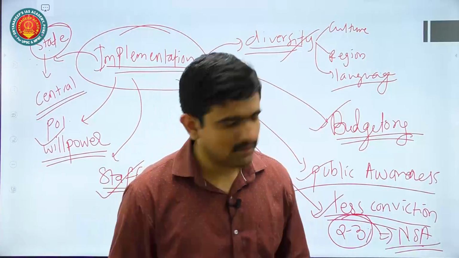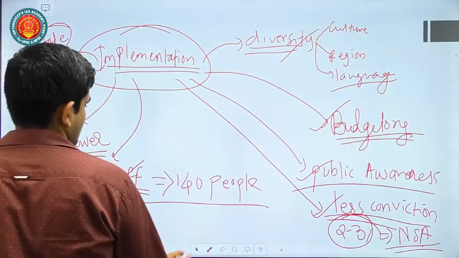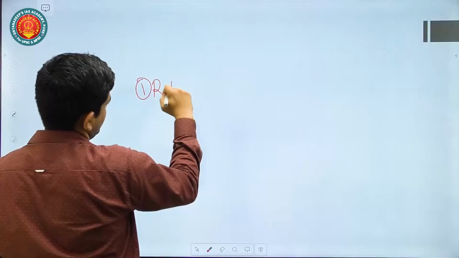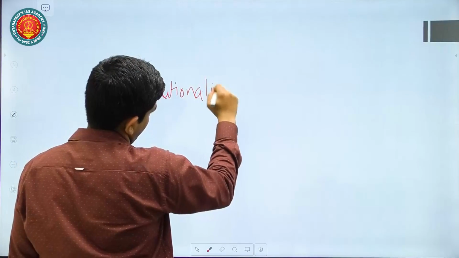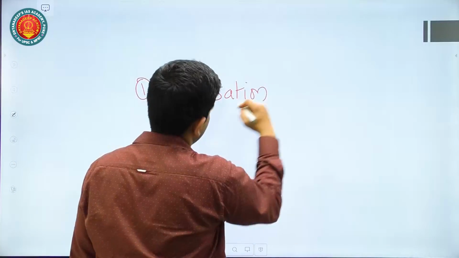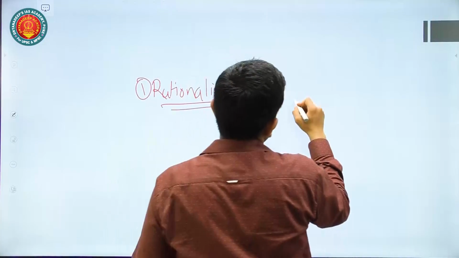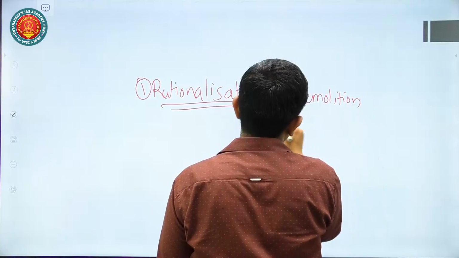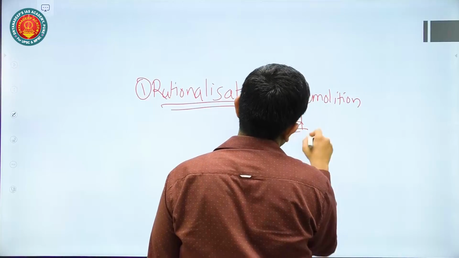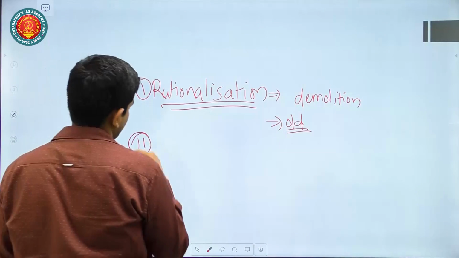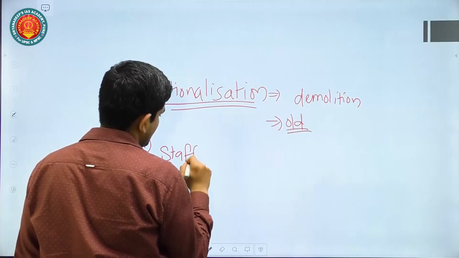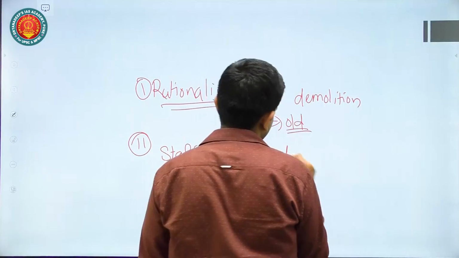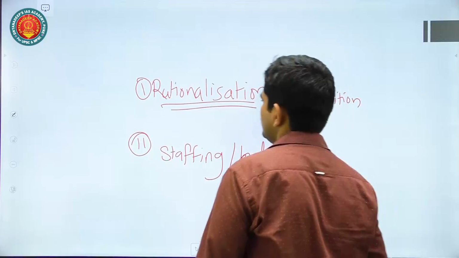Then for the solution, you can give various solutions, for example rationalization of law. How can this happen? You can dismantle the laws which are archaic, which are old, which are not useful in the 21st century. The second thing is government staffing as well as budget allocation, which should be higher when you are implementing the laws.